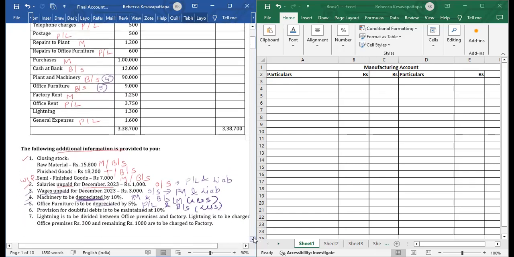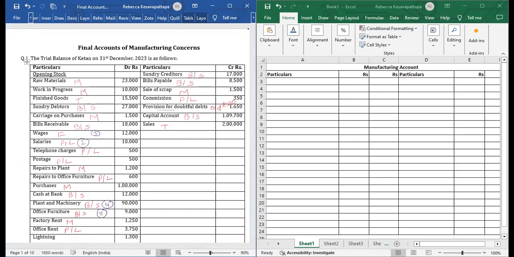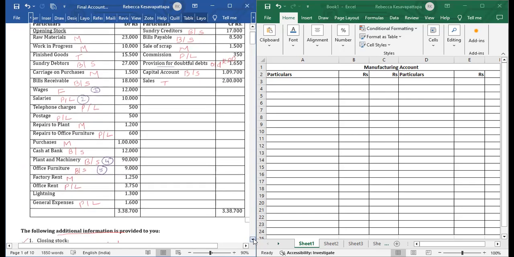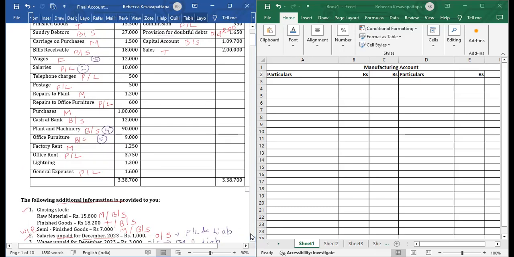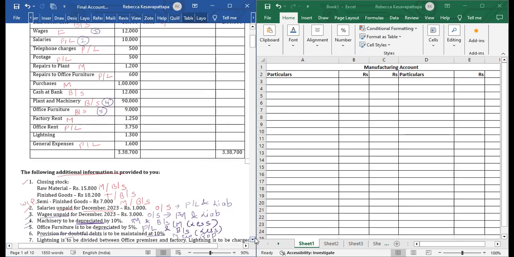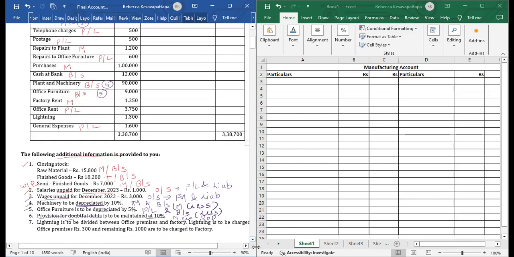Then coming to the next one, provision for doubtful debts is to be maintained. Debts are because of the debtors, and on that we have to make 10% provision. This is known as new RDD. In the trial balance on the credit side, we have seen the old RDD. So this one is our new RDD, and it has to be put to the debtors. We'll mark debtors as number 6. We have to make a provision of new RDD. We will see later on how it is made. So just write and keep your new RDD.